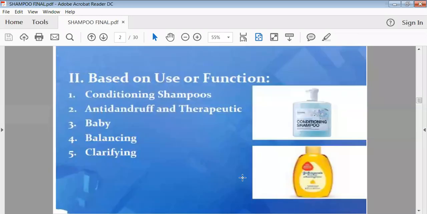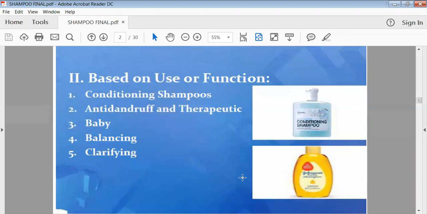Then based on the functions, that is, for what purpose we are using the shampoo, we can classify it. The first one is the conditioning shampoo. To impart a conditioning effect on your hair, we can have different types of conditioning shampoos. Then there are anti-dandruff shampoos and therapeutic shampoos, or medicated shampoos. Anti-dandruff shampoos are used for the removal of dandruff, while therapeutic shampoos are nothing but medicated shampoos which are used to treat problems of the scalp. So this is one type of category.